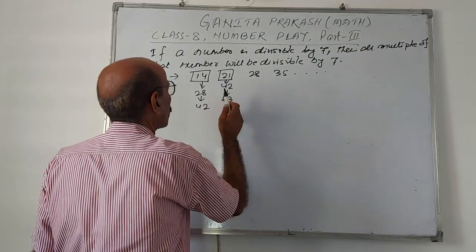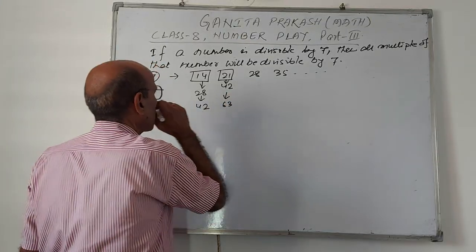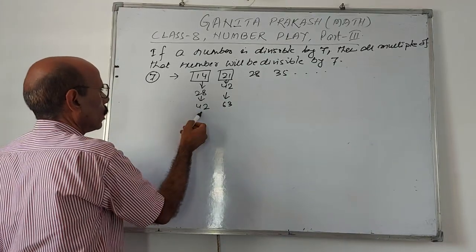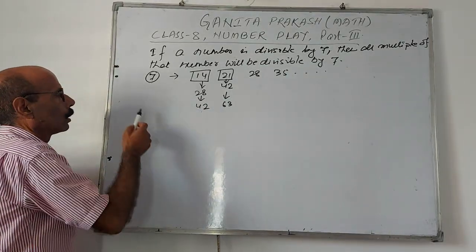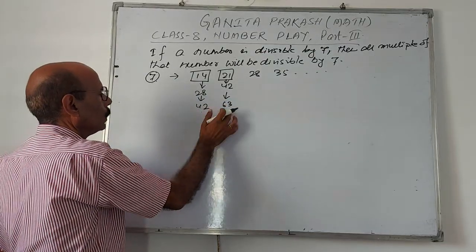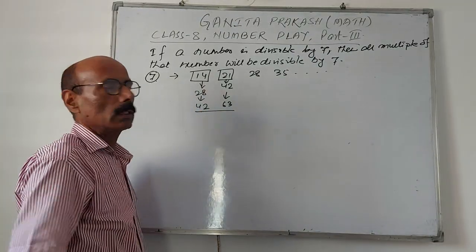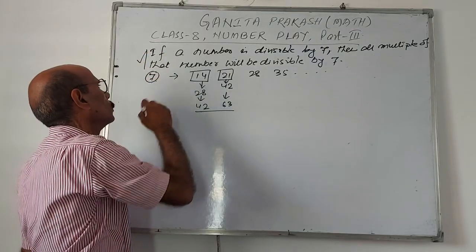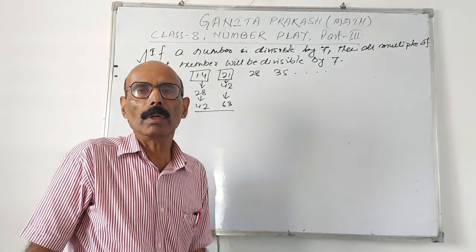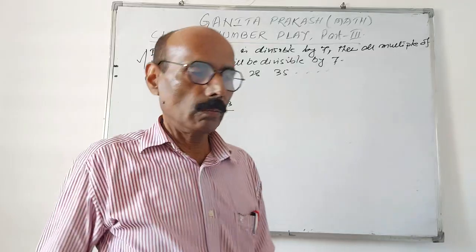7 times 6 is 42, and 7 times 9 is 63. These are also divisible by 7. So if we practically check in multiplication, this statement is true. This is practical checking in multiplication. That means with examples we can do it like this, and we can prove it.